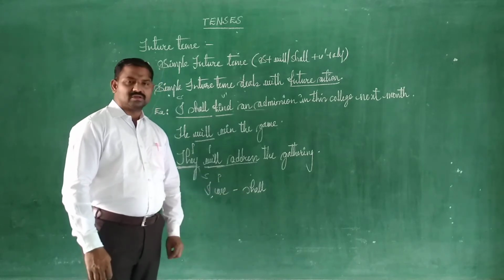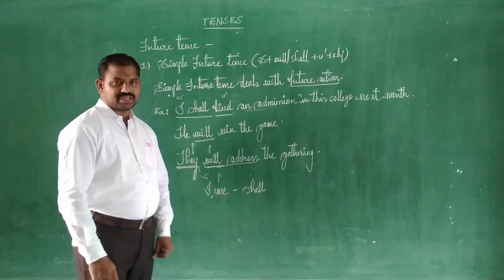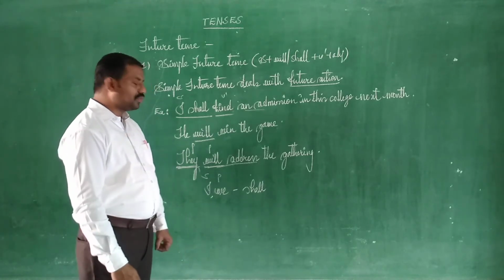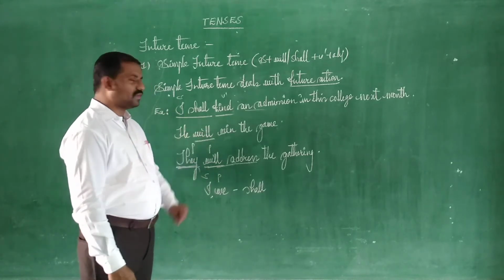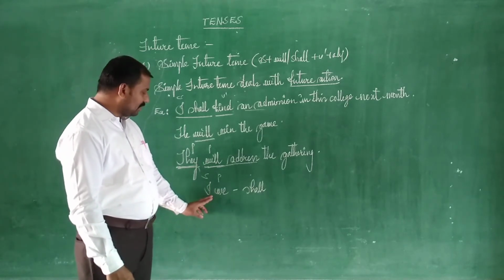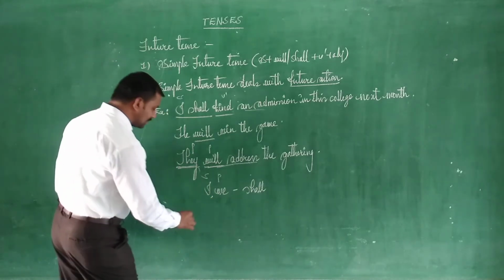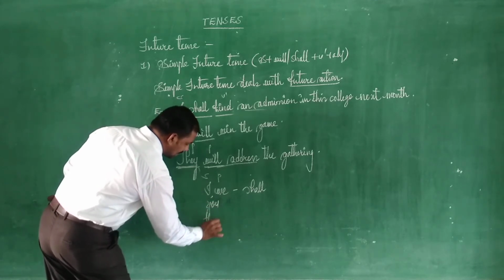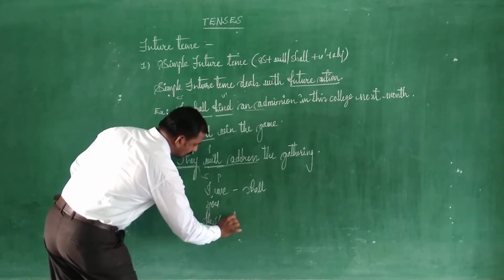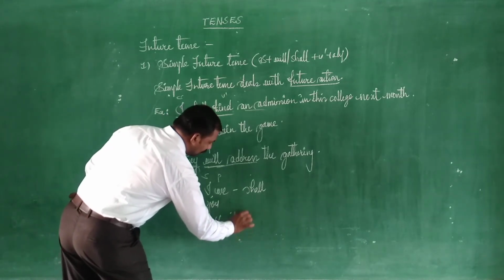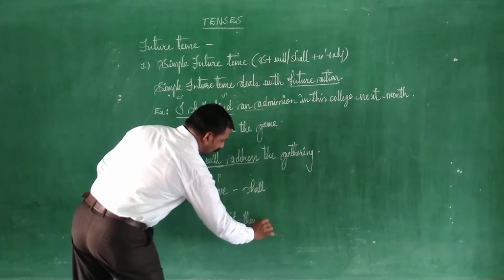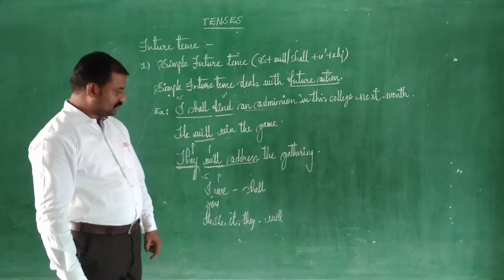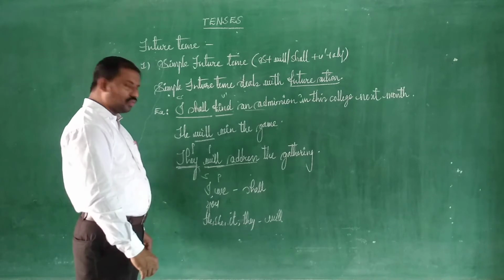Similarly, shall is now one of the going-extinct usages that we generally use for the first person, that is, I and we. Whenever we talk about the second person like you and the third person singulars like he, she, it, or their plural like they, for all of them we use will. So it's very clear, I think, to you.